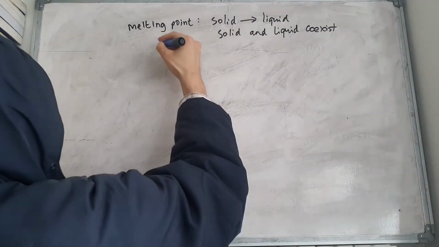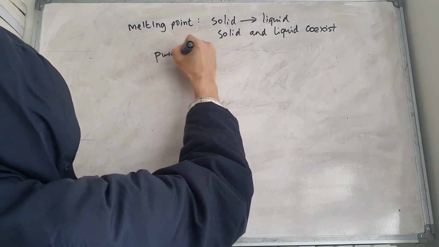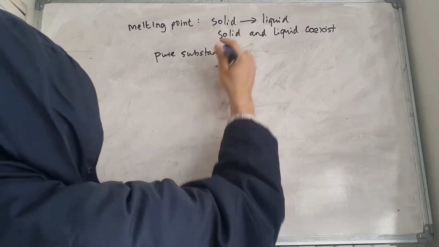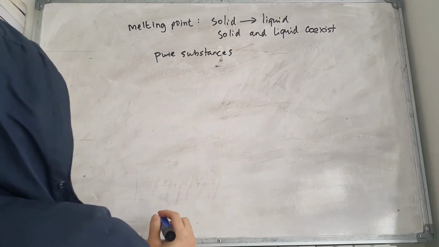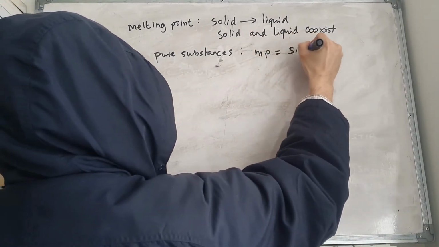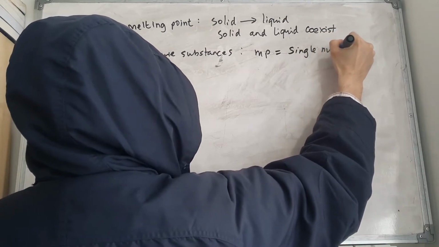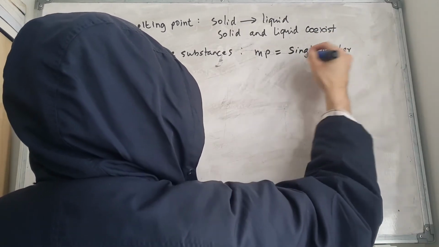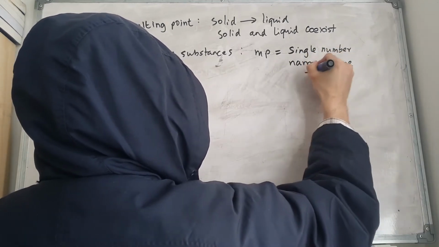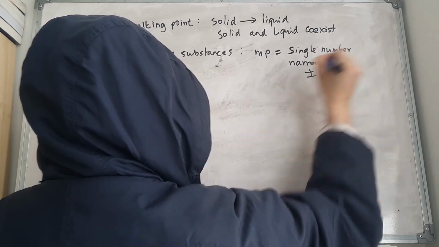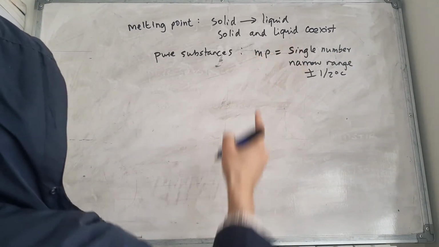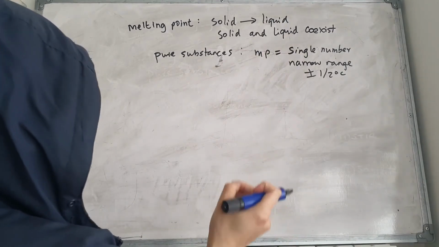Now, for pure substances, the melting point is a single number. A very narrow range, maybe plus or minus 1 or 2 degrees. So for pure substances, the melting point will have a single number. It will be a very narrow range, maybe plus or minus 1 or 2 degrees.